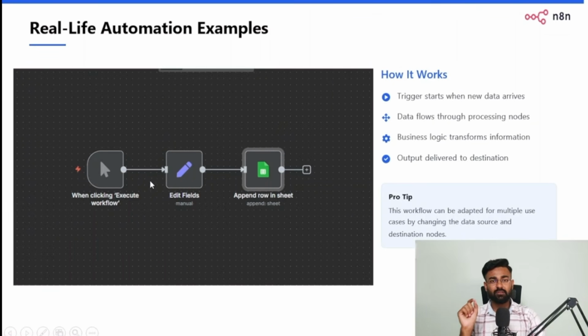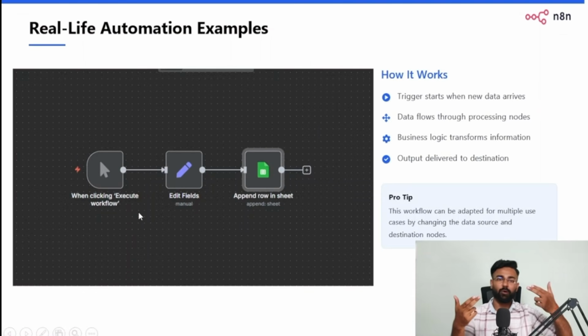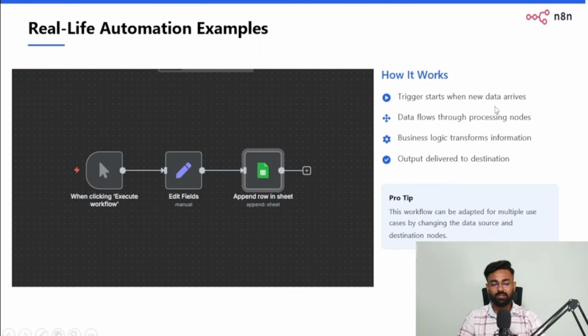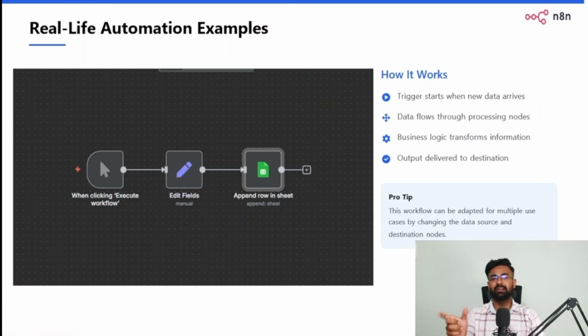So this is one of the first nodes that you would have to put in any automation that you're building, which is the trigger node. Trigger means what we call it in a gun, right? The moment that you click on the trigger, the automation fires, so the bullet fires, right? So that's the trigger. Okay, so trigger is what starts any automation. It could start by you manually clicking it, like this one is a manual click trigger. It can start with a chat trigger, it can start with a webhook trigger. There are different types of trigger, we'll dive into it. But yeah, the first thing that you need to know in any automation is that there is a trigger node.